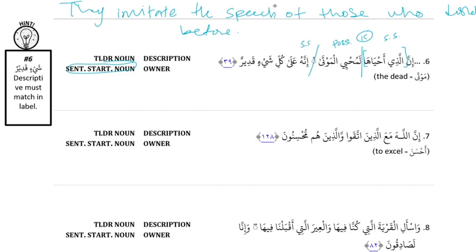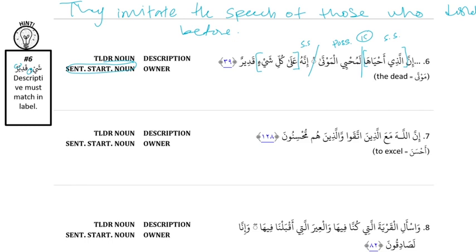And then the ala is TLDR, so that's where we put our break. And then ala kulli is TLDR and its noun. Kulli shay'in is related, because kull is always related to the word that comes after it. And then shay'in and qadirun. The descriptive must match in label. It's in and then un, so we know that they're not related. So there's another break.